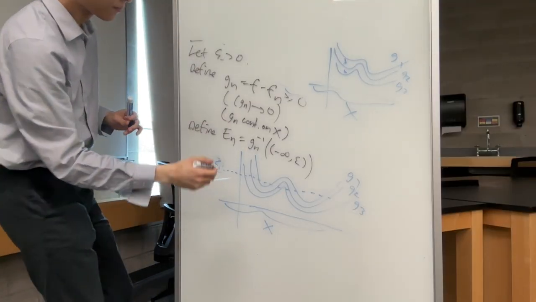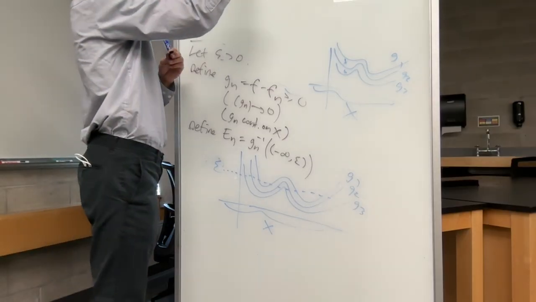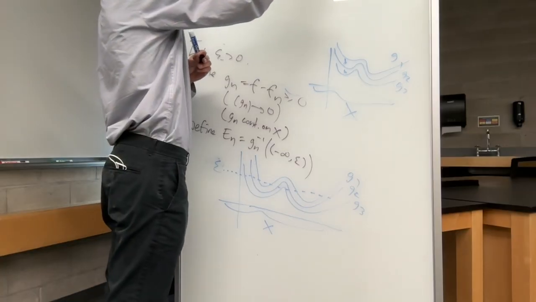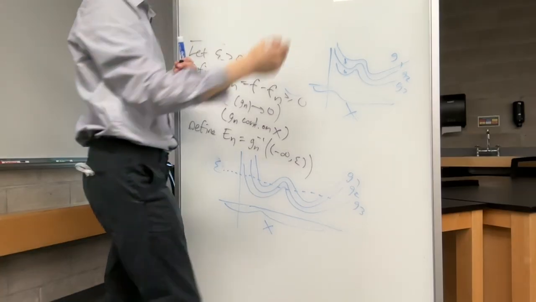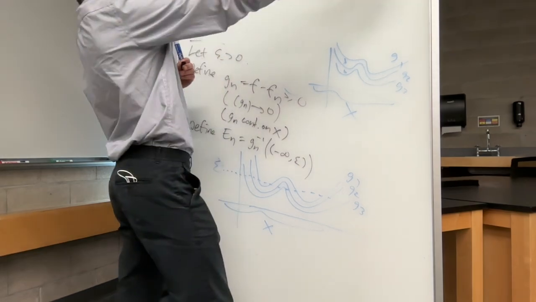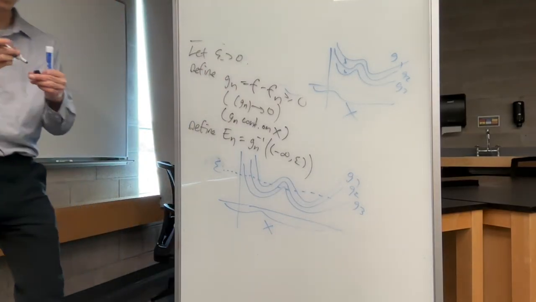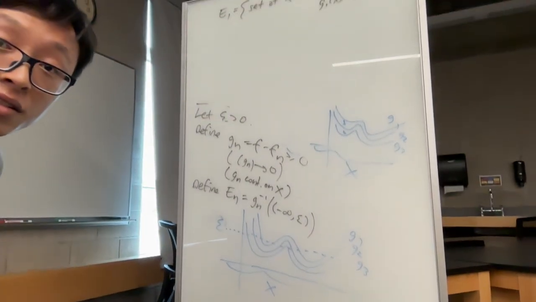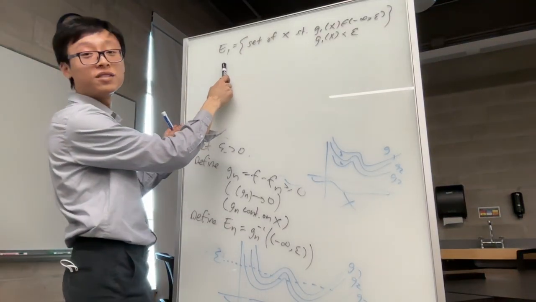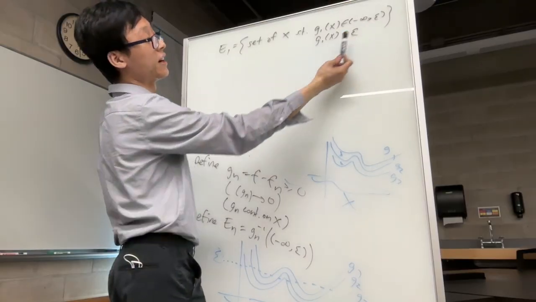If I look at the graph here, think of E1 as the set of x's such that G1 of x is contained in minus infinity to epsilon. This is the definition of pre-image, but that's just saying G1 of x is less than epsilon. Apologies if the camera was too low. E1 is the set of all inputs x such that G1 of x is in here, that is, less than epsilon.